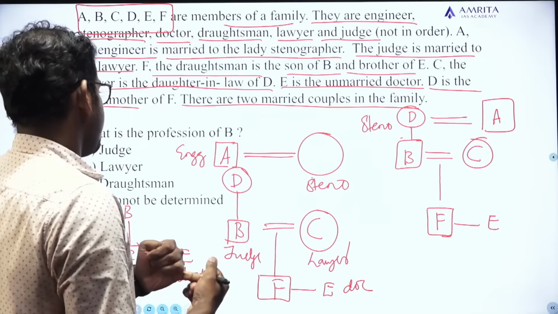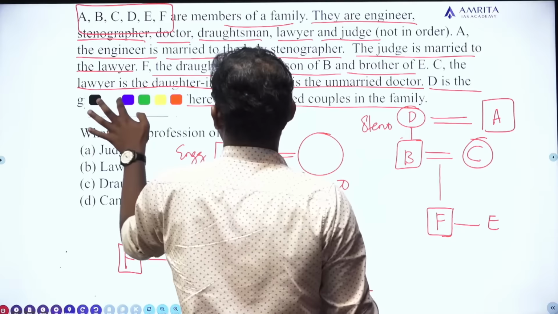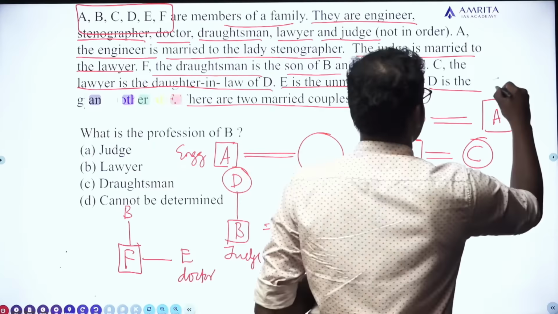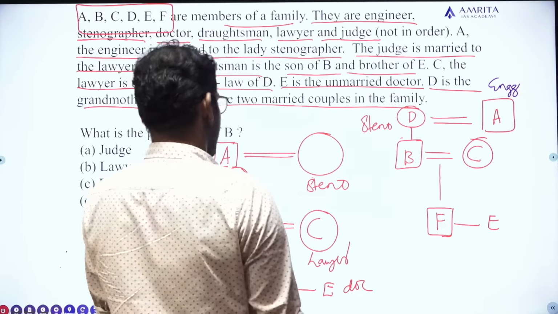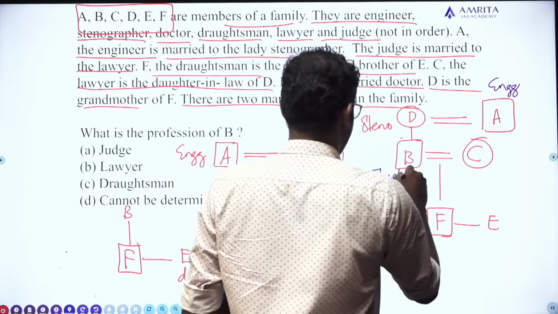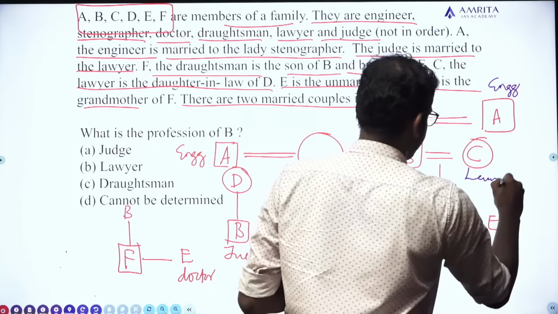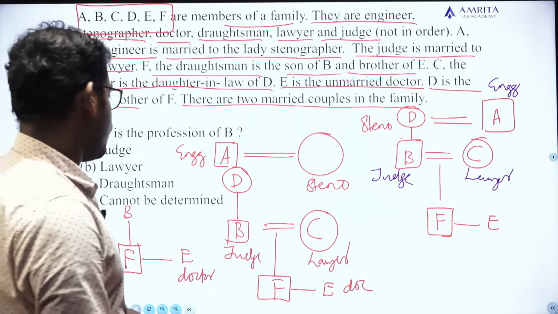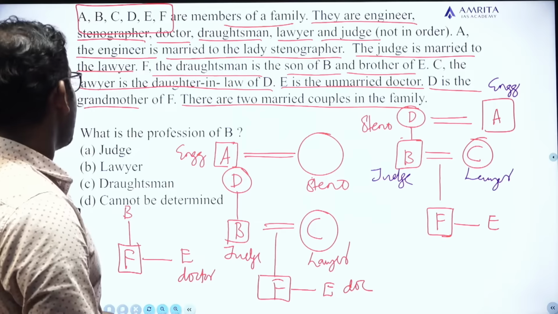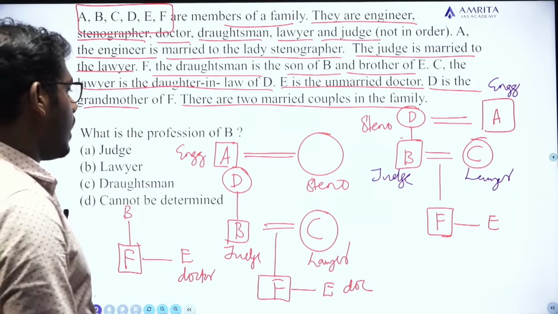The first one, A, is an engineer. D is a steno. B is a judge. And his wife C, she is a lawyer. They have 2 sons, F and E. What is the profession of F? No, it's unknown. And E is a doctor.